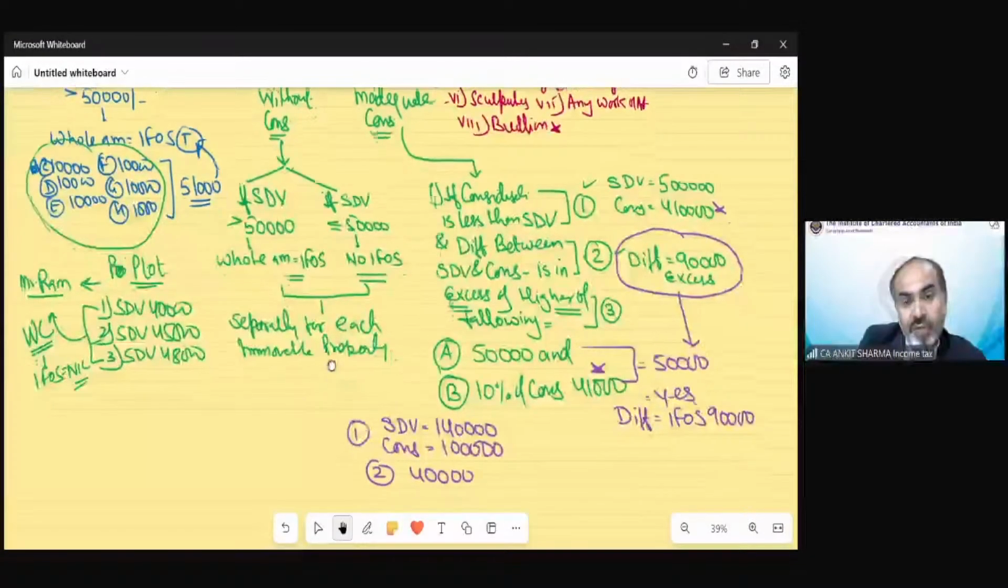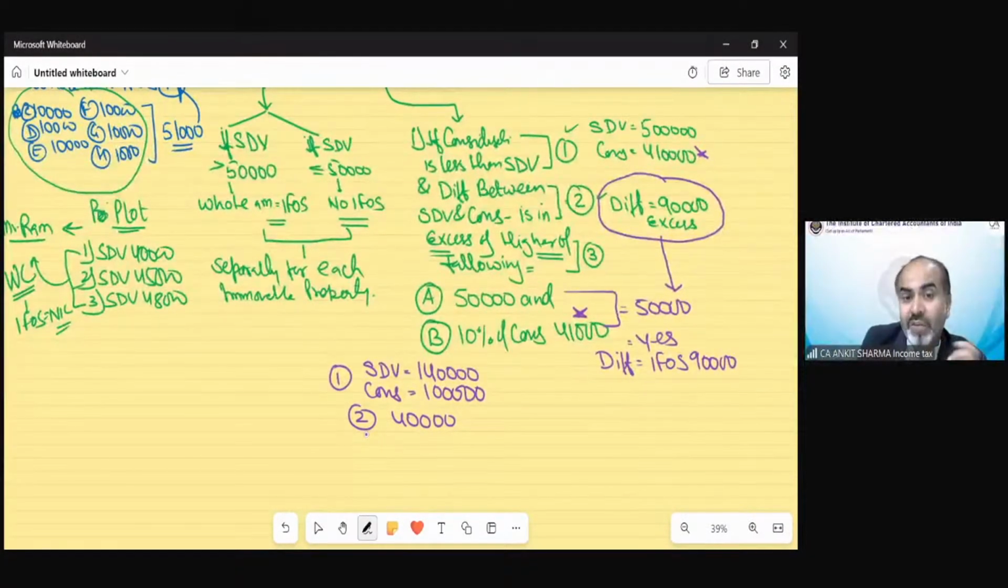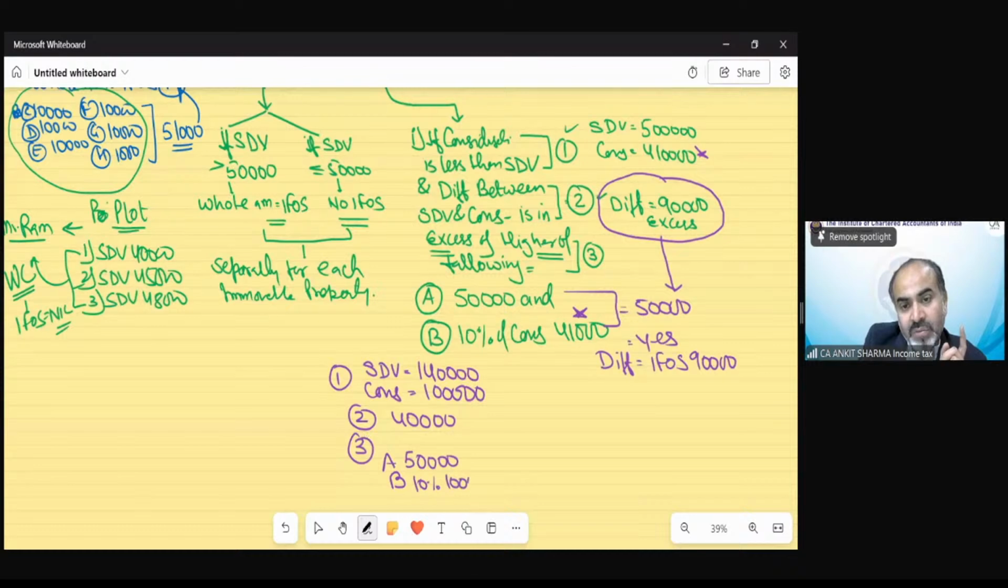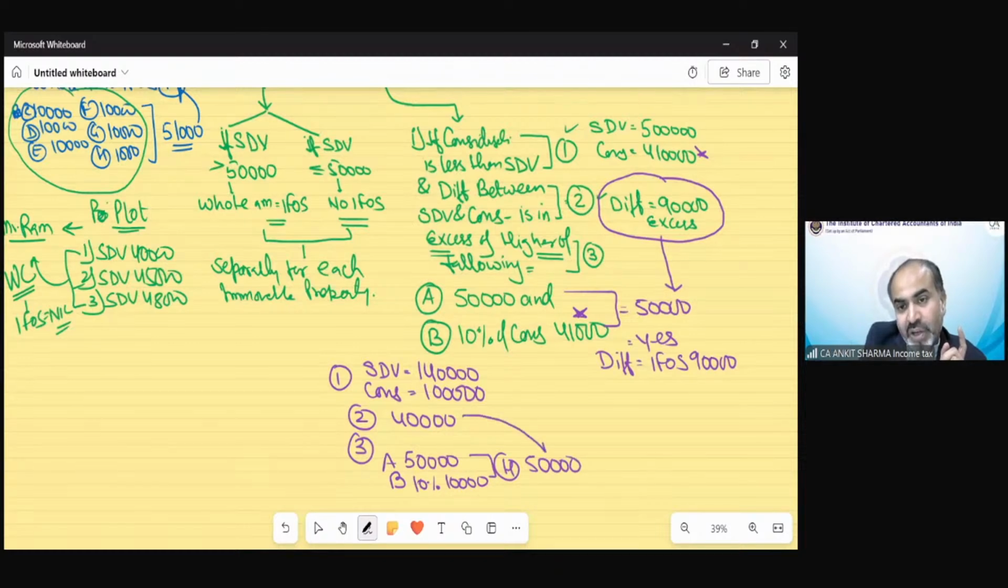Now I have to find out whether this 40,000 exceeds the higher of A and B. So the third point is to find A and B. A is fixed, 50,000 always. And B should be 10% of consideration, that would be 10,000. So the higher is 50,000. Now my difference should exceed this. But in this example, my difference does not exceed. So in that case, income from other source would be nil.